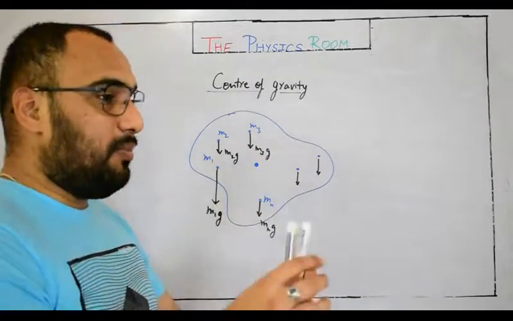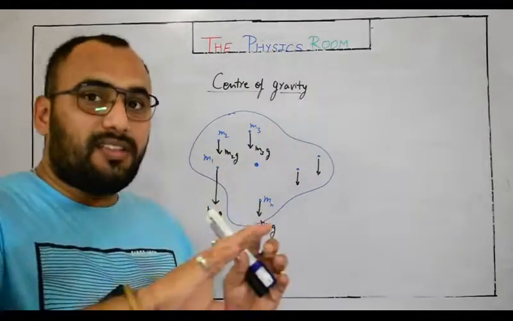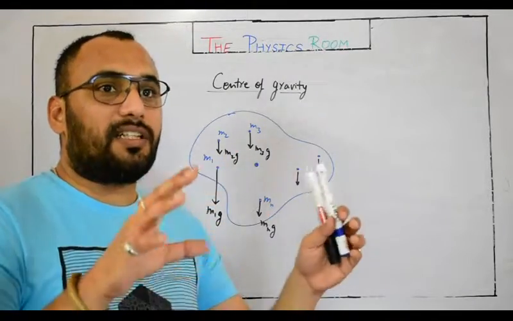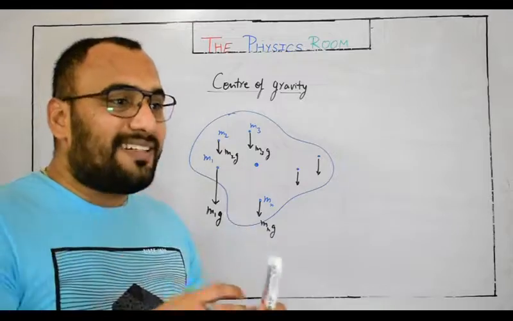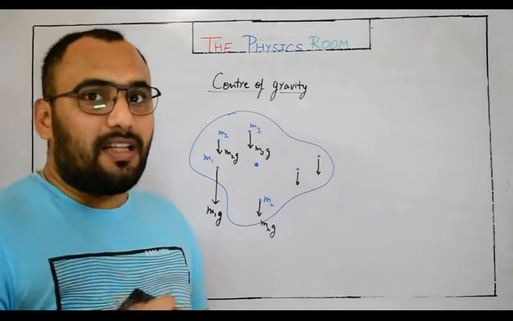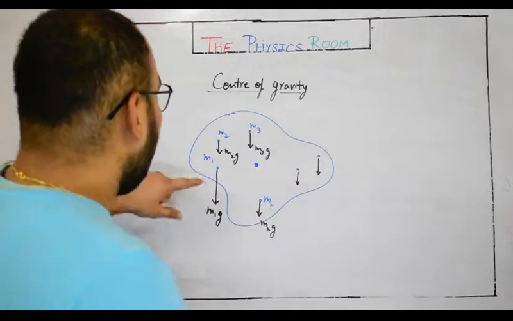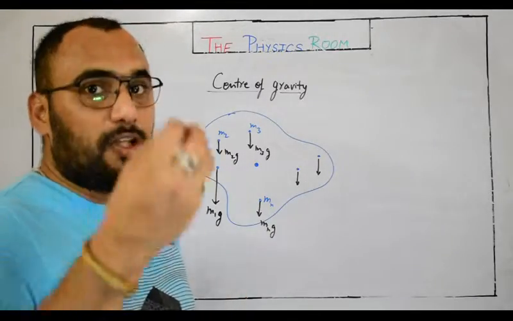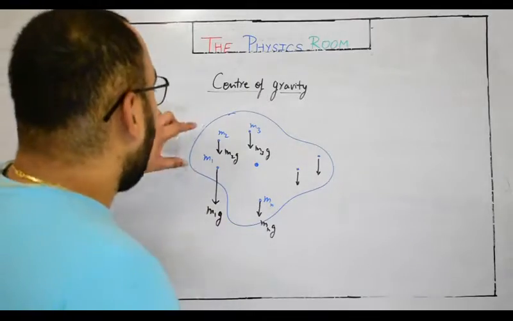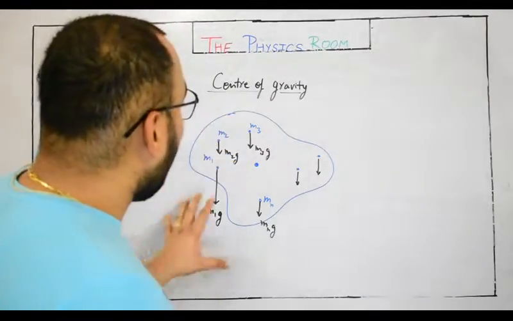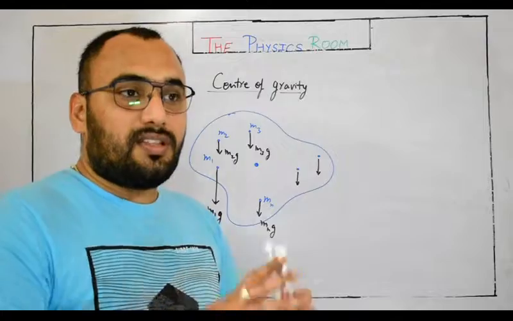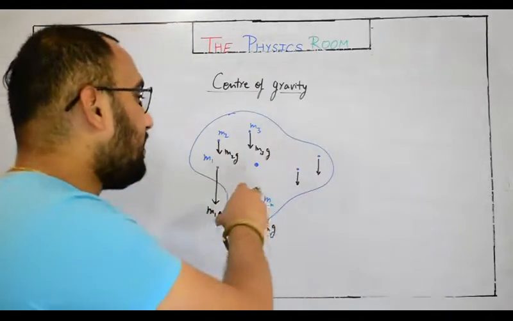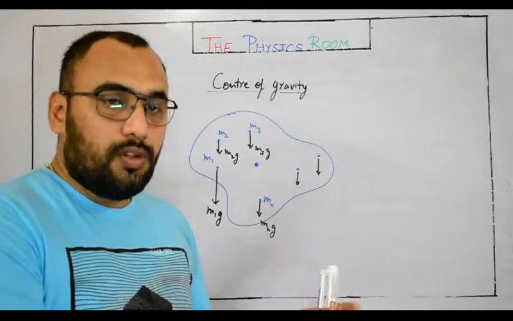So if about this point the body is in rotational equilibrium, the net torque acting on the body is 0. At that time this point is called the center of gravity, because the weight is the force of gravity acting on a body, and obviously the sum of all torques developed due to the weights of these particles is 0 about this point.